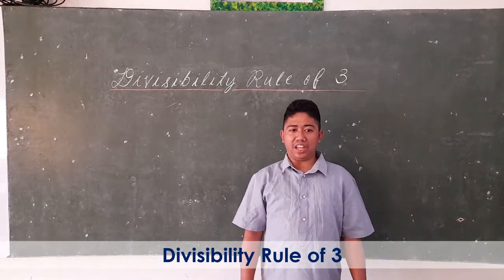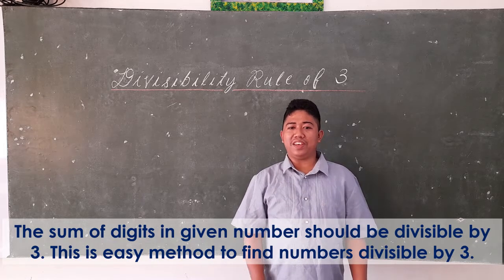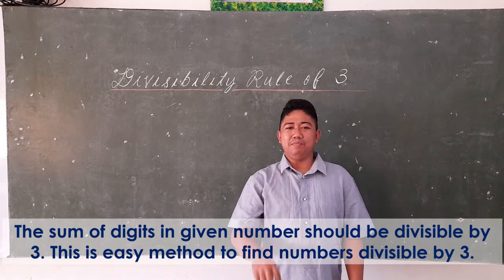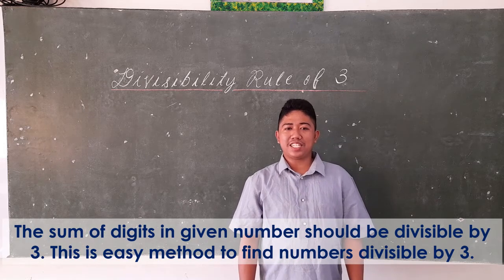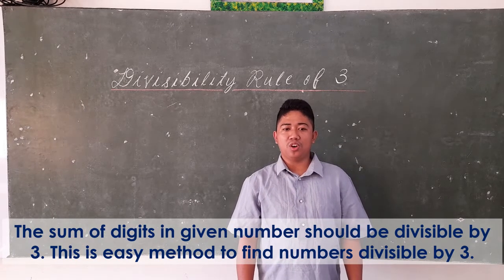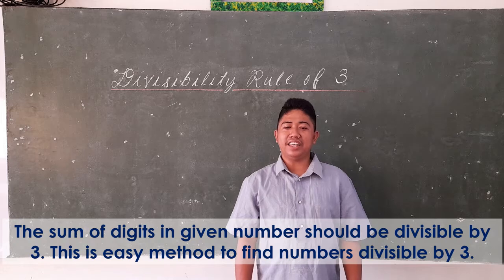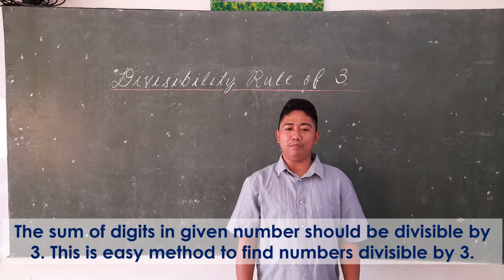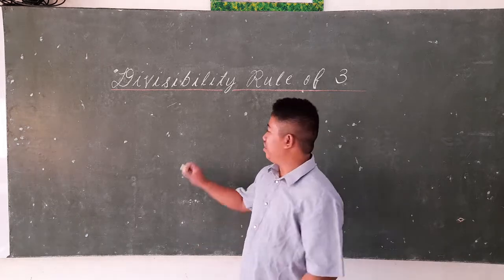Divisibility rule for 3. The sum of the digits in a given number should be divisible by 3. Meaning to say, the result when the sum of these digits must be 3, 6, or 9. That satisfies this condition, which is divisibility by 3. This is an easy method to find numbers which are divisible by 3. For example,